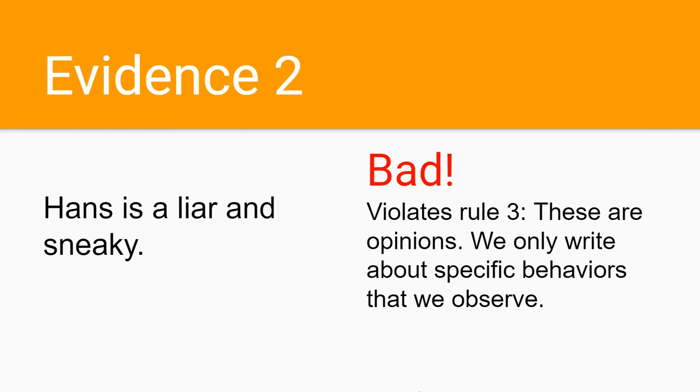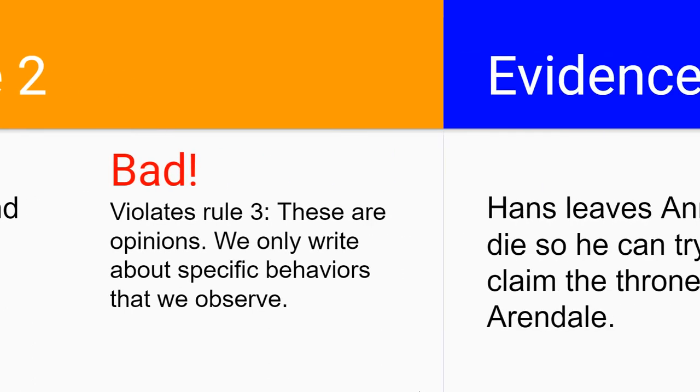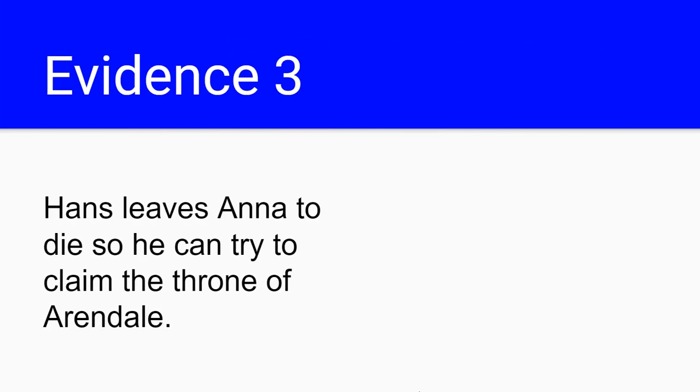See, we should write about specific behaviors or actions that were observed and write about what we saw. That would make it good evidence. So while this thought is on the right track, this is not what we want to use for evidence. We need something that's a little bit more of a concrete detail or event. Let's take a look at our third piece of evidence. Hans leaves Anna to die so he could try to claim the throne of Arendelle. We're doing better.